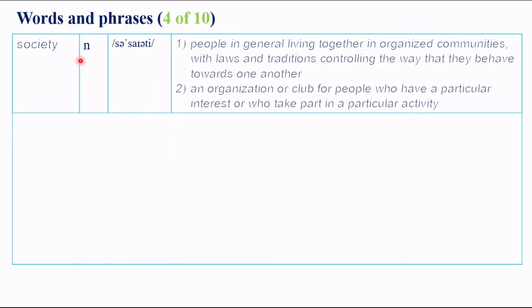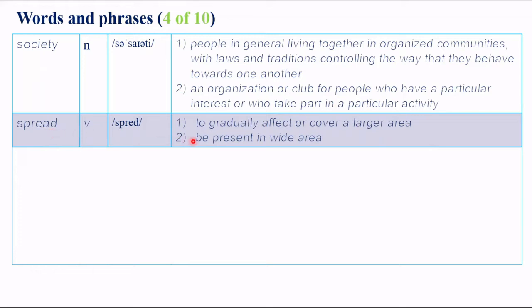Society. Society in geography context has two meanings. The first one is people in general living together in organized communities with laws and traditions controlling the way that they behave towards one another. The second meaning is an organization or club for people who have a particular interest or who take part in a particular activity.